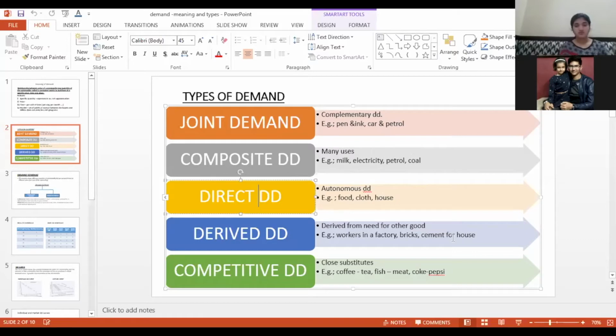If there is a slowdown in the construction industry, there is no demand for new houses or very less demand for new houses. So what all do you require in construction? You require bricks, you require cement, you require other things for the house interiors and all. The demand for all that also goes down because there is a slowdown in the construction industry. So these types of demands are known as derived demands, which are derived from the use of other goods and services.